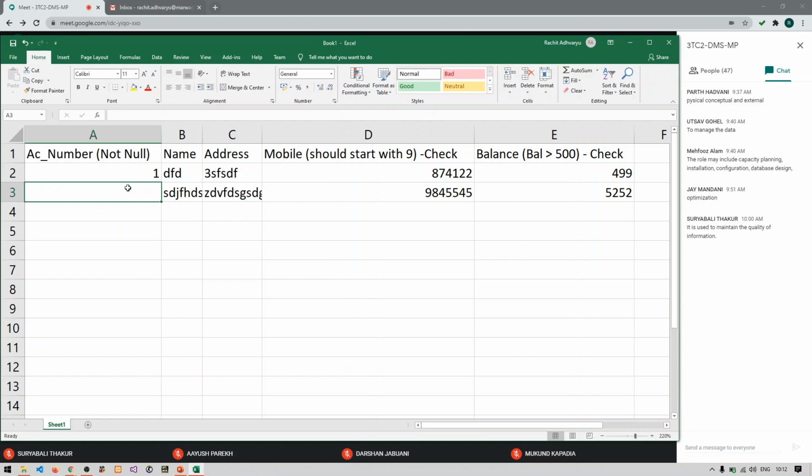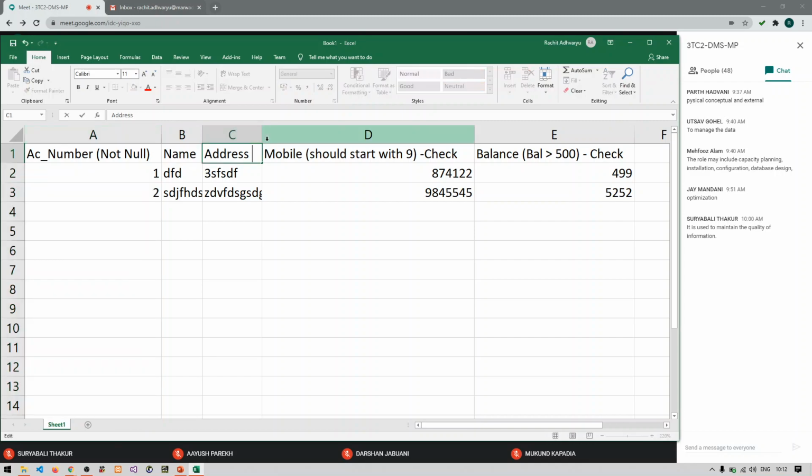So this is what not null means. You need to provide some value if you applied not null constraint on a particular column. Clear? So you need to give some value here. Not null means column value cannot be empty. Wherever you applied not null, that column cannot have empty values.